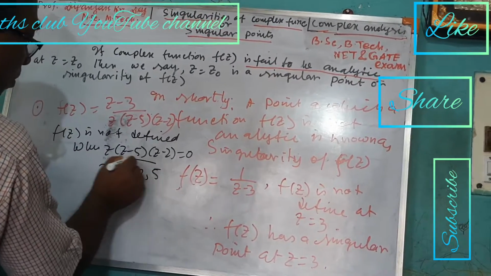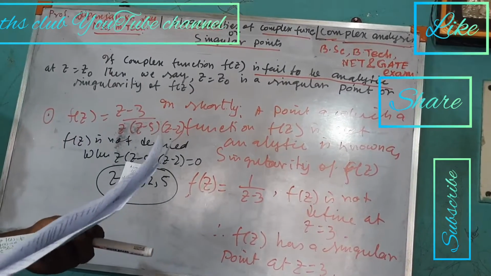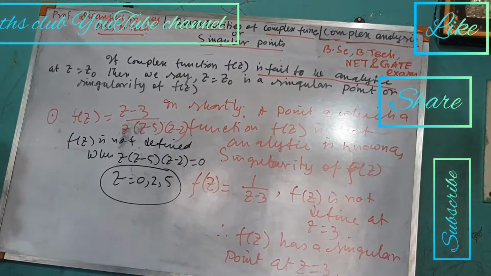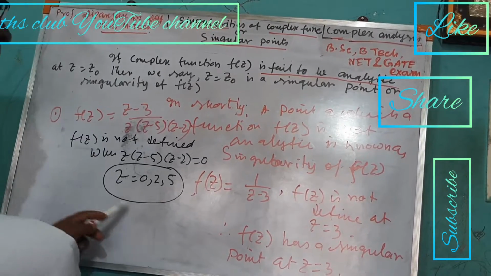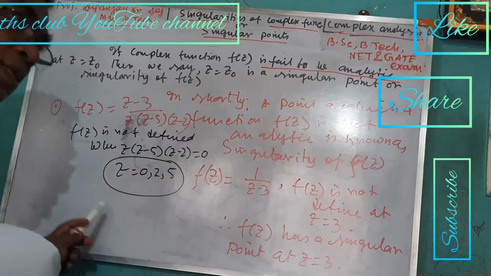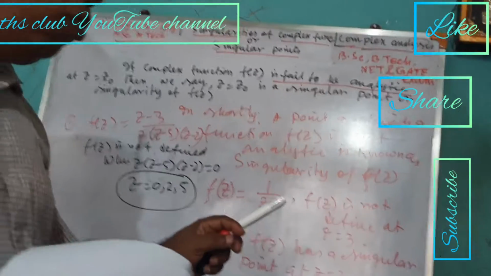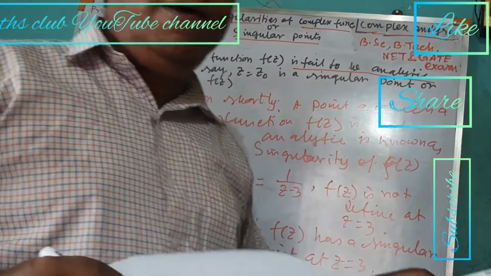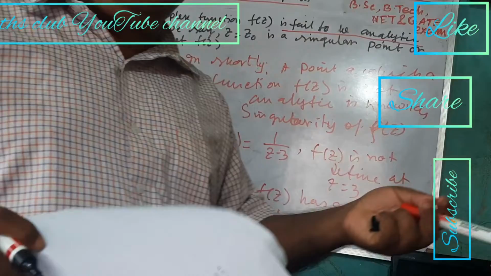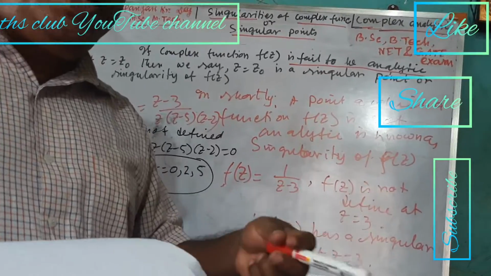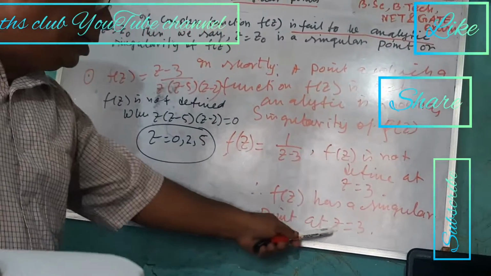So 0 to 5, these are the singular points. Here the singular points are 2, 0 to 5. So that means it is finite. Finite means countable; we can count how many singular points. What I mean to say is, singular points may be finite, may be infinite also. Here it is finite, here it is finite.